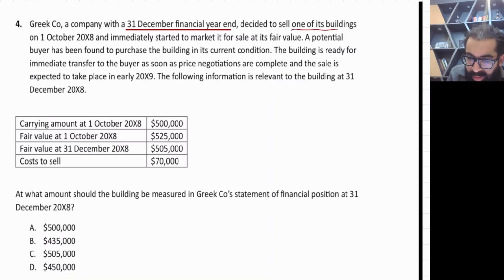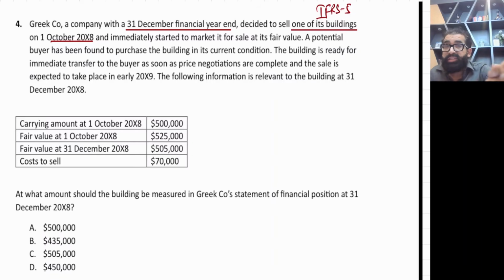Decided to sell one of its buildings on 1st of October X8 and immediately started to market it at fair value. See, decided to sell building. That means it is IFRS 5, held for sale, and this date means on 1st October X8 they have decided. So the criteria of held for sale is going to be met on this date. Now we will be starting held for sale accounting right now.